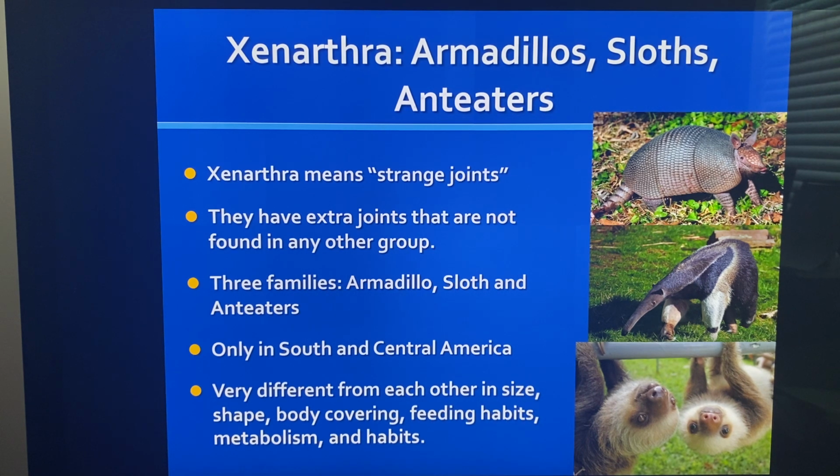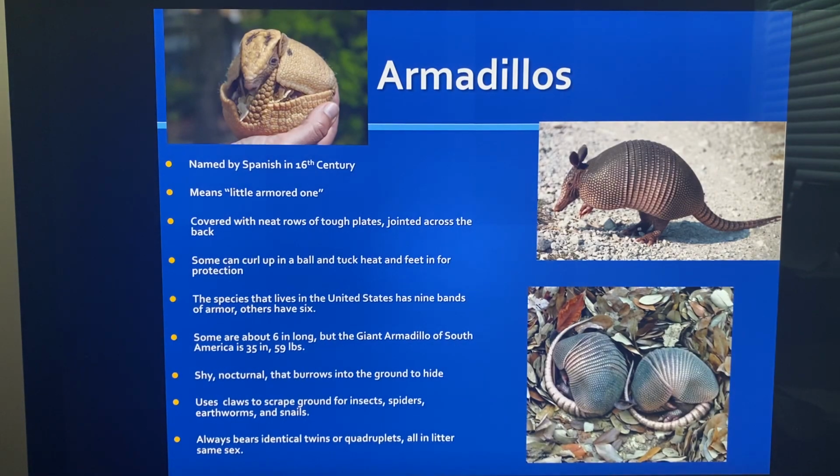Look at these guys. Do these guys look alike? No, but they have strange joints. As you can see, they're strange joints. Xenarthra. So let's talk about them.